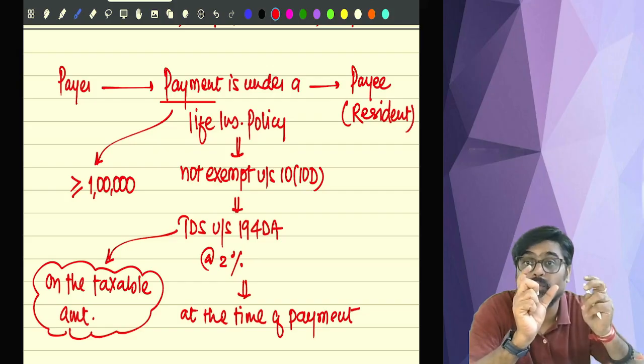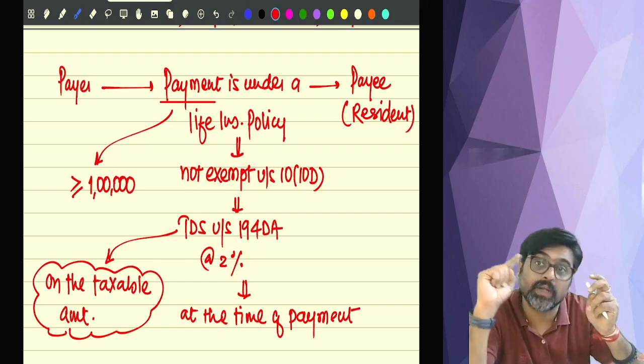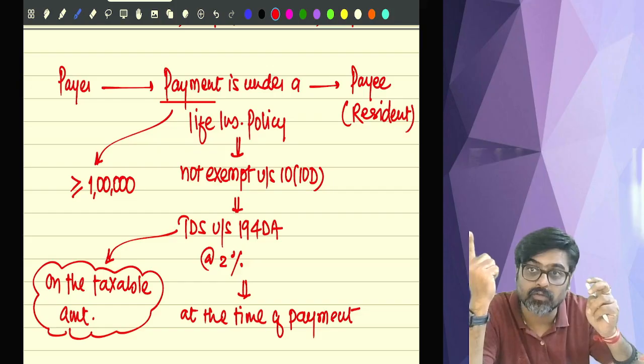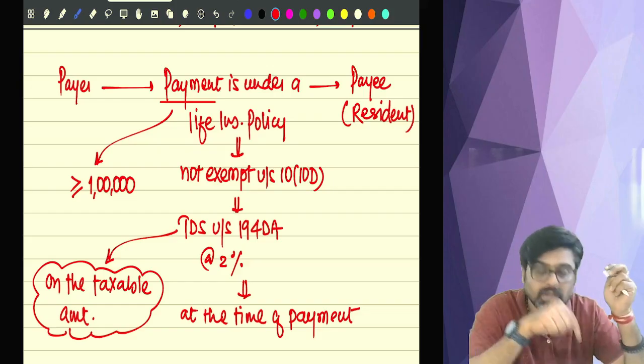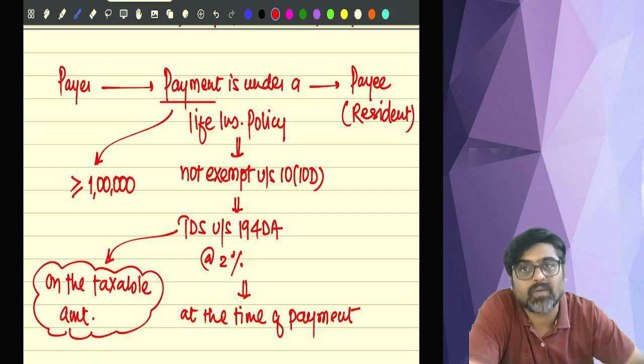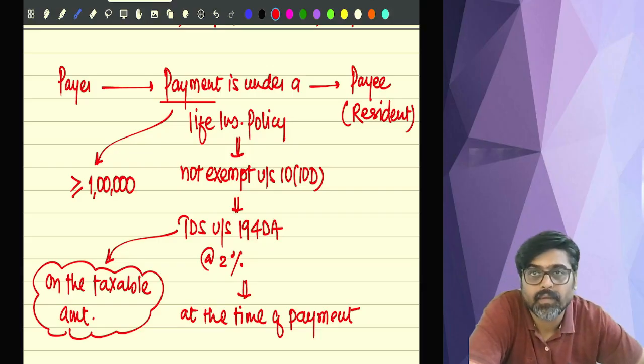So the amount of income which usually gets taxed under the head IFOS, on that taxable amount, this TDS will be deducted. At what rate? 2%. Will you remember this? Yes or no? 194DA, important, huh? This section is also good.